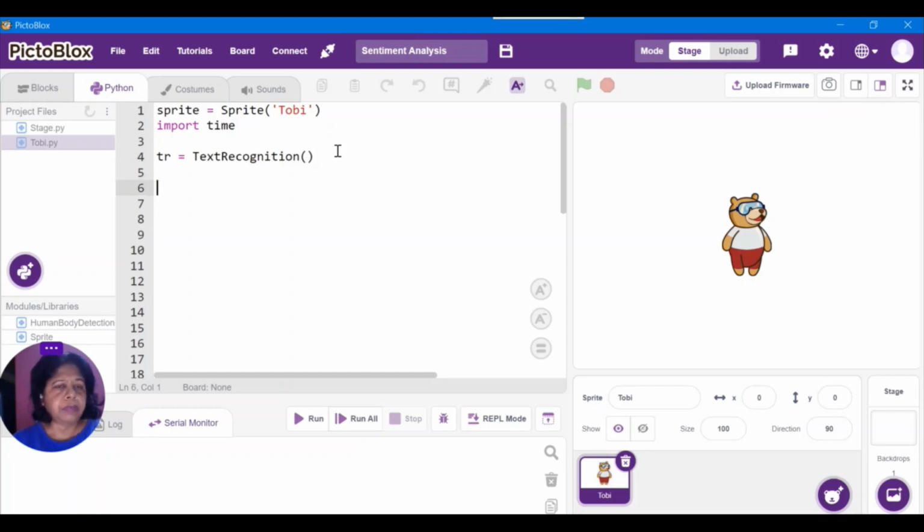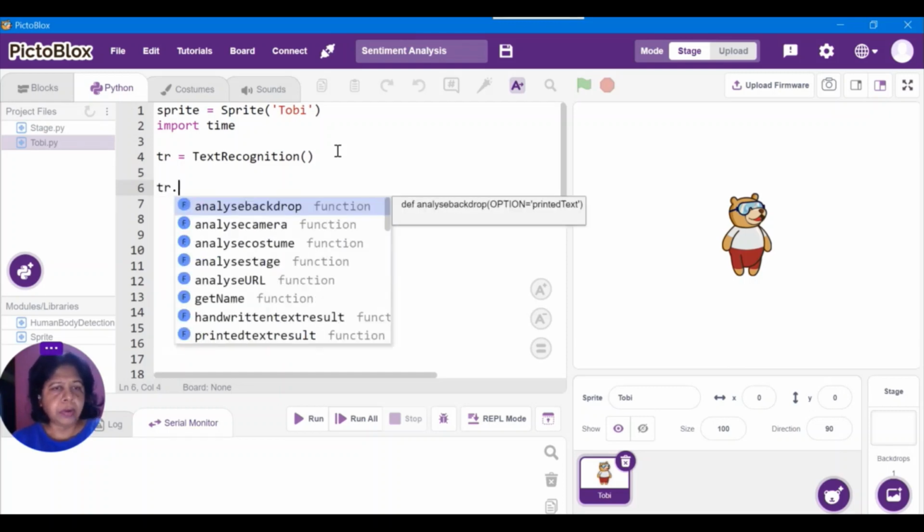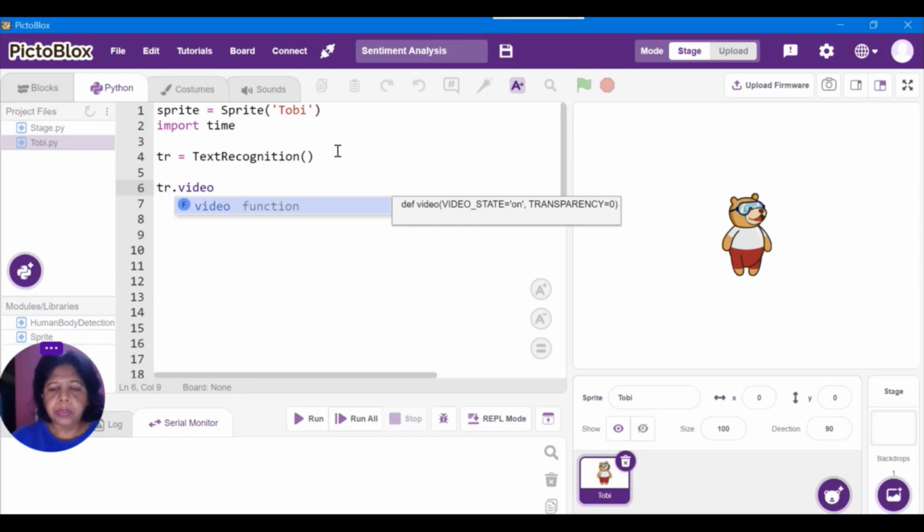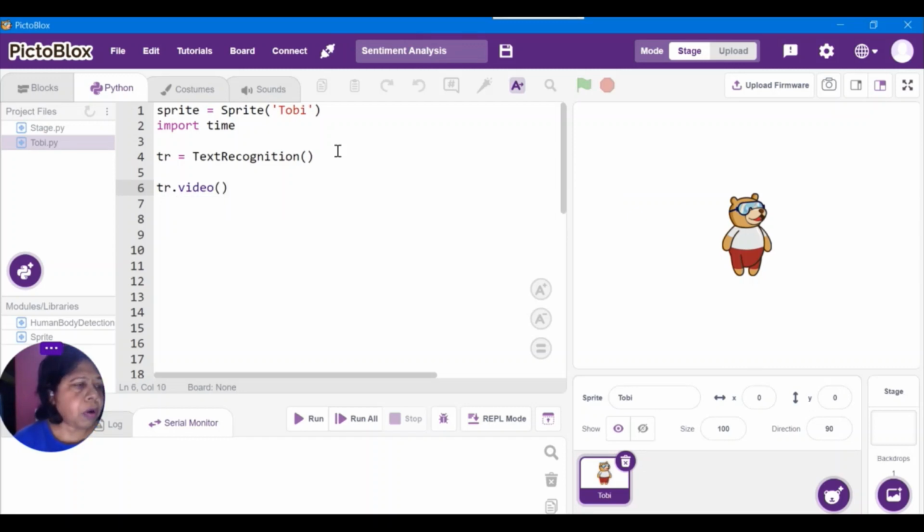Then I have to turn on the video. So tr.video. Now there are three options: on, off, and on flipped. I want to use on flipped because I'm working on a laptop and there is only one camera. So if I show some text, the mirror image will appear. I want the text to appear the same way, not as a mirror image. So I'll use on flipped. When it opens the camera, I have the option to click on the flip button.